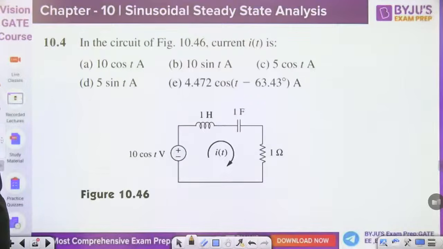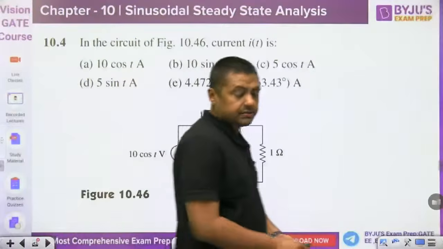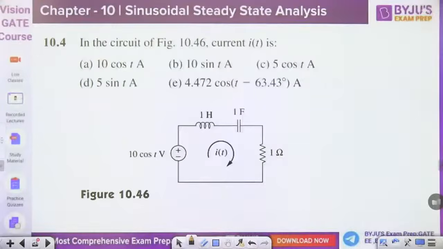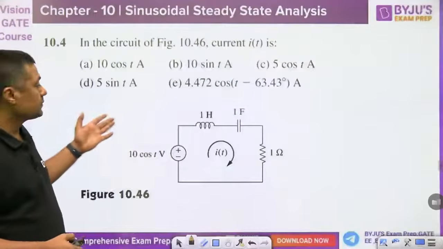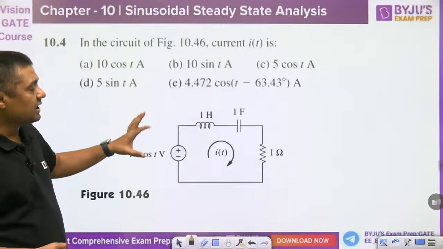Then in the circuit of figure, the current IT is, what is the current IT? The source is 10 cos of omega t, and we are having a 1 Henry, 1 Farad series RLC circuit.